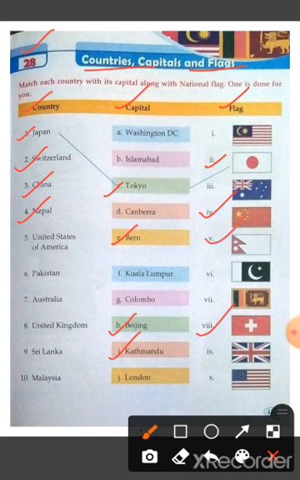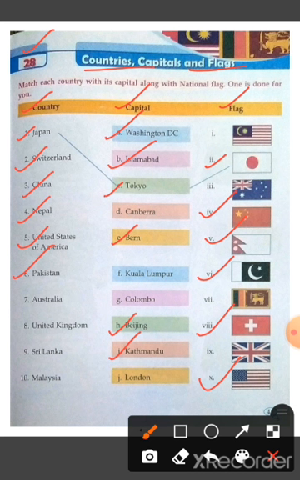fifth one. Now in the next, United States of America, and the capital of United States of America is Washington DC, and the flag of United States of America is 10th one. Now in the sixth, Pakistan, and the capital of Pakistan is Islamabad, and the flag of Pakistan is the sixth one.